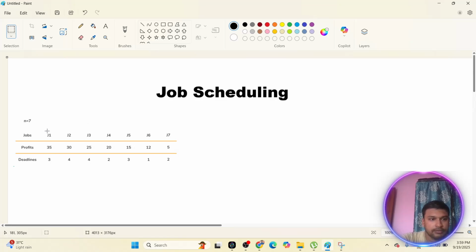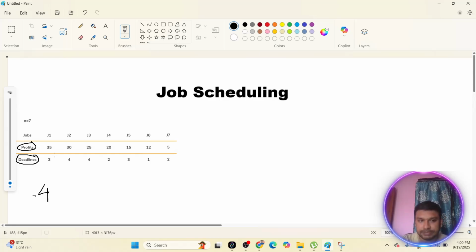So here some jobs are given. All those jobs have some profit and deadline. Here the deadline is the constraint. Maximum deadline is 4, so you have a maximum deadline of 4. So this is the constraint, and you have to maximize the profit. So which jobs will you choose to maximize the profit, and what would be the maximum profit? This would be the problem statement. Hope that problem statement is understandable, right?